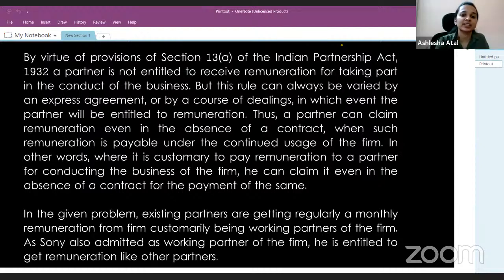So yes, Sony is eligible to receive the remuneration.